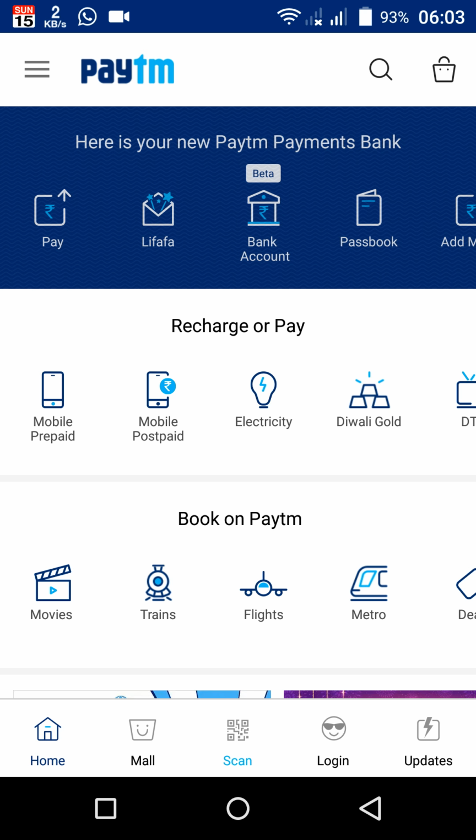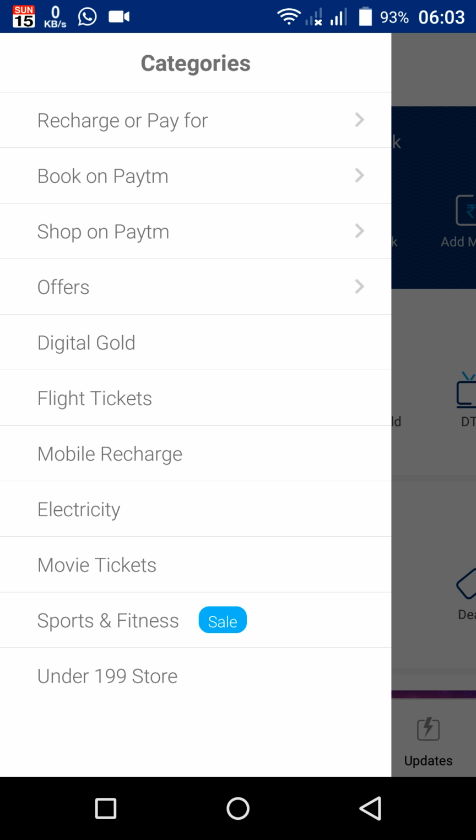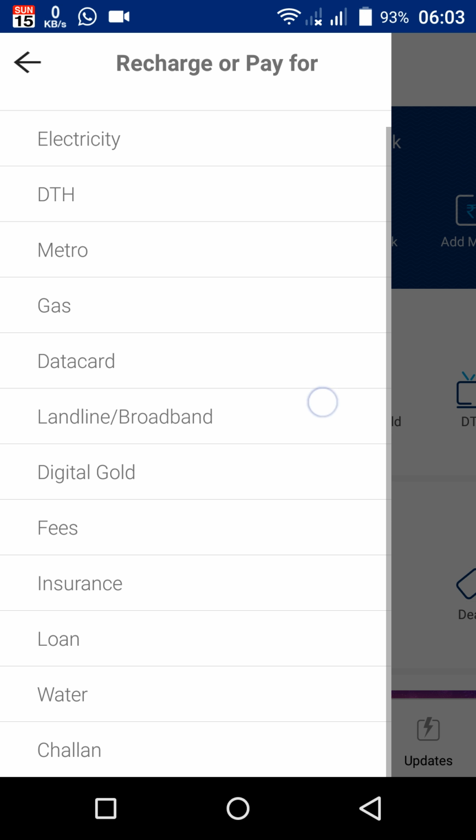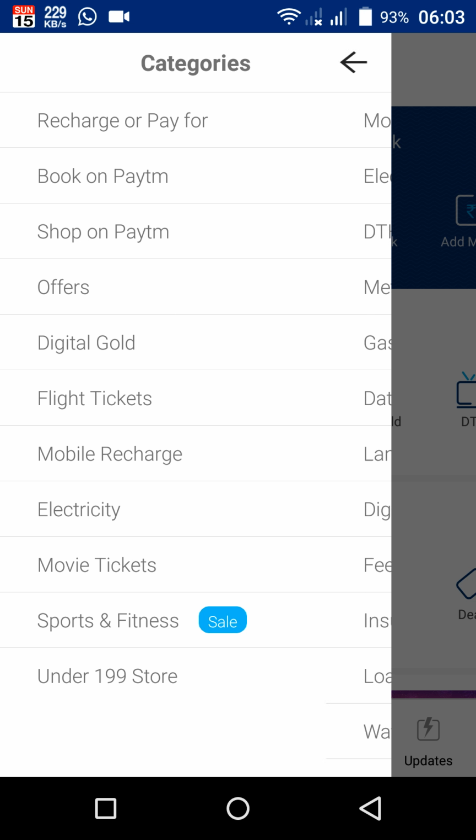This is, if you log in, then here your profile will show over here and your name will show over here. Okay, the first option is recharge or pay for. We'll go through that. Recharge or pay for, then here you can recharge mobile, electricity, DTH, metro, gas. You can recharge these things.